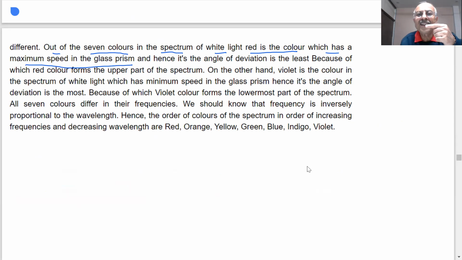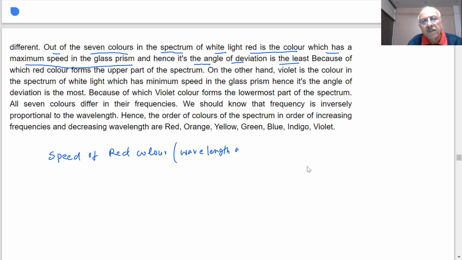When the speed is maximum, the angle of deviation is the least. What I'm saying? Speed of red color, also the wavelength of red color, is maximum.